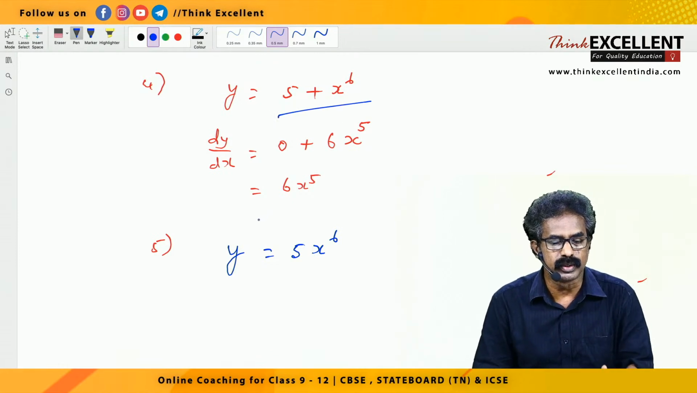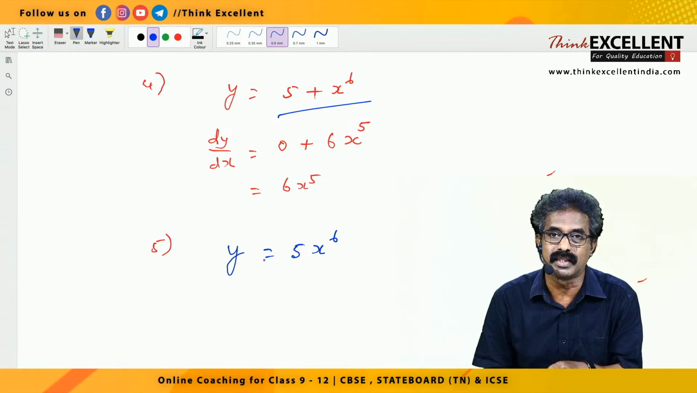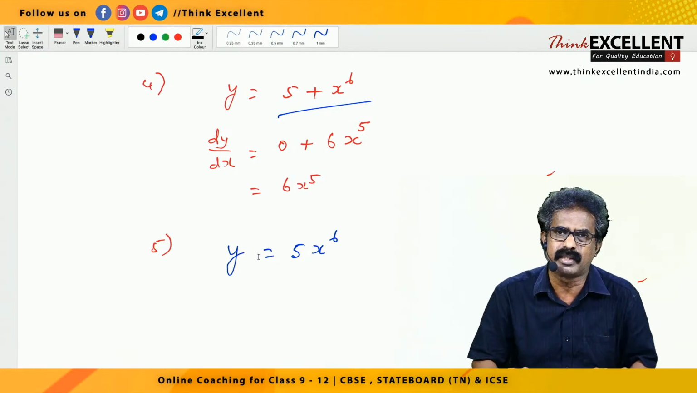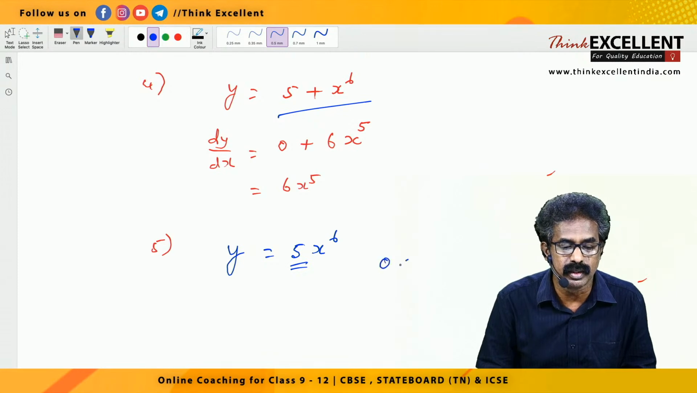Previous question and this question. Previous question: 5 plus x raised to 6. Here, y equal to 5x raised to 6. Sometimes even the bright students, after finishing everything, will come and ask, sir, y equal to 5x raised to 6: 5 derivative 0, x raised to 6 derivative 6x raised to 5, so the answer is 0.